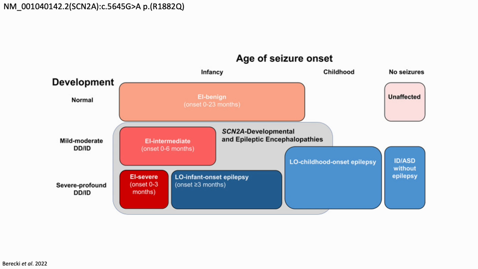The early infantile phenotypes can be considered a spectrum of clinical severity associated with biophysical gain-of-function, while the later onset epilepsy phenotypes and the intellectual disability and autism spectrum disorder without epilepsy are both associated with loss of function. Arguably, the phenotype associated with loss of function is less severe.